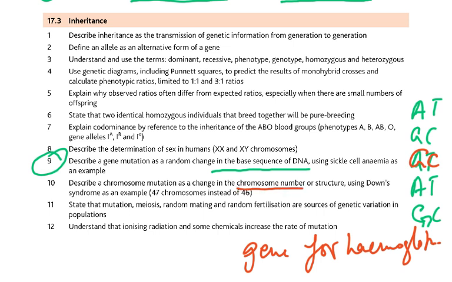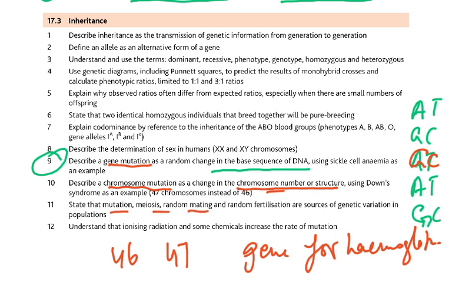Then there's also a chromosome number it can change. That is called a chromosome mutation. So gene mutation, a change in the base sequence. Chromosome mutation, a change in the chromosome number, and that is in Down syndrome, in which instead of a normal 46 chromosomes, the person has 47 chromosomes.